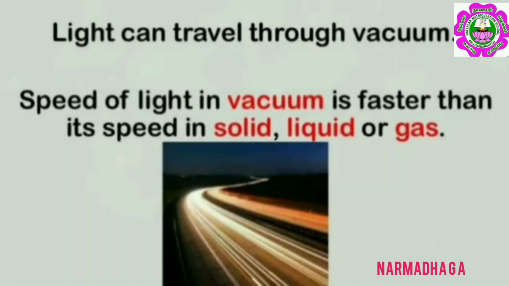And light does not require any medium to travel. What do you mean by medium? Like air, water, or any substance is known as medium. So light can travel even through vacuum. So when there is no medium, it is known as vacuum. And the speed of light in vacuum is faster than its speed in solids, liquids, or gases.